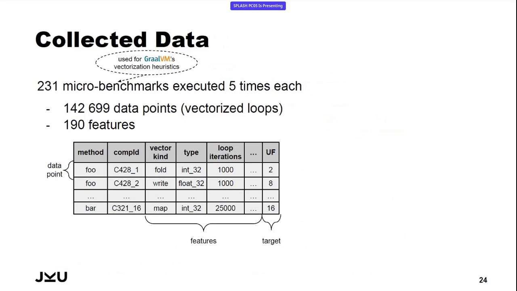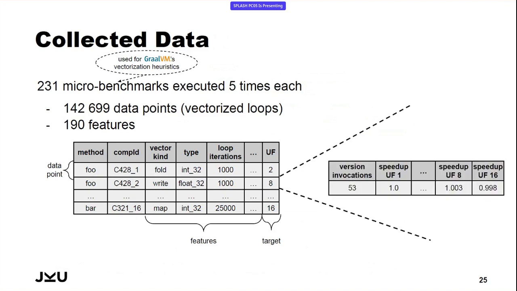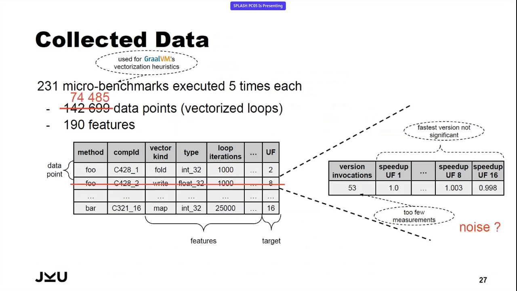We also did some data pre-processing, of course, because there can be data points like this one here where we have either a very small number of performance measurements, or the speedups for the different measured unroll factors are very close to each other. So it is really hard to identify whether such data points are noisy or produce noisy results. Therefore, we had to get rid of some of them. And by some of them, I mean about half of the whole data, just to be on the safe side. So much about the performance data we collected, which we want to have our machine learning model to predict later on.